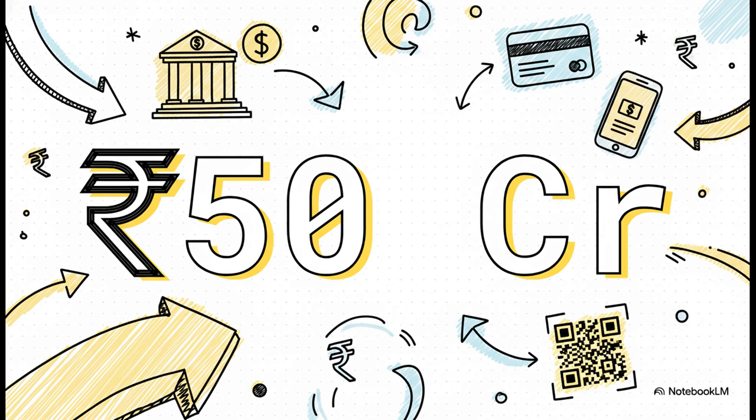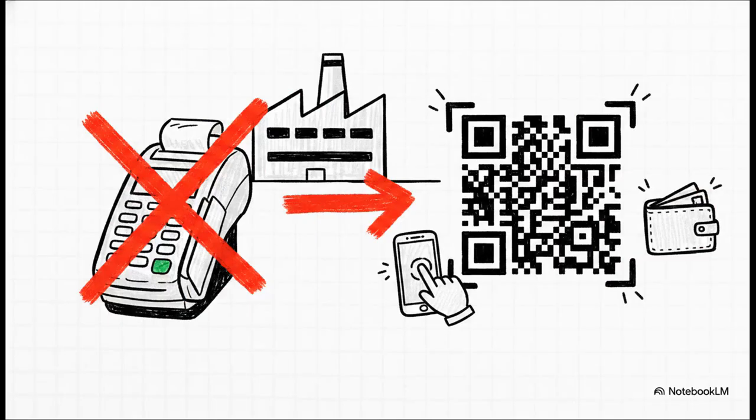50 crore rupees. If your business or profession crossed 50 crore rupees in total sales, turnover, or gross receipts in the immediately preceding tax year, well, Section 187 imposes an extra mandatory compliance layer. It's no longer just about how you take loans, it's about the payment infrastructure you actively offer to your customers. For the big players crossing that 50 crore mark, Section 187 activates Rule 133. And Rule 133 is mandatory.